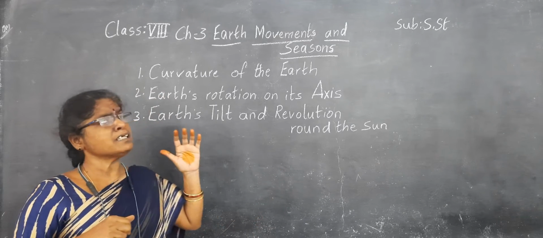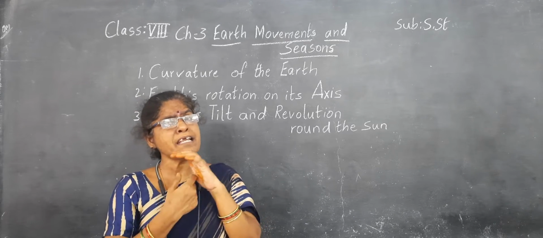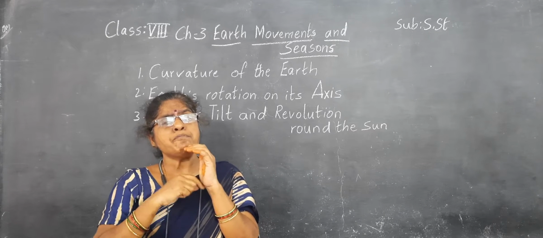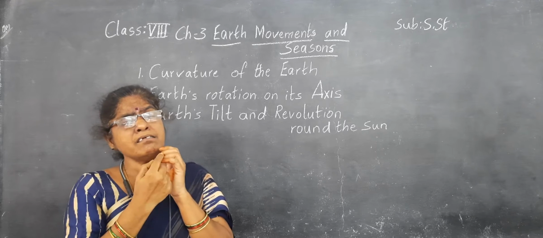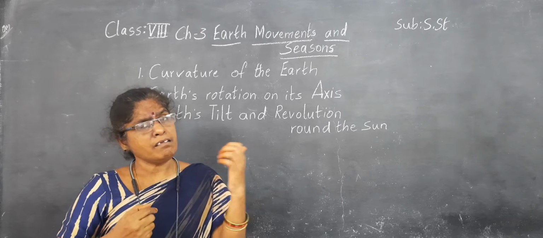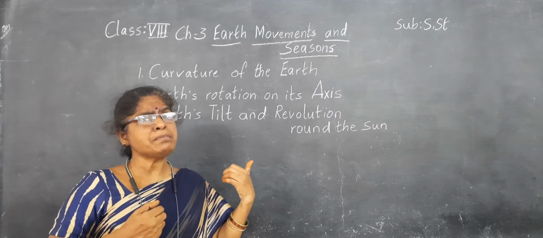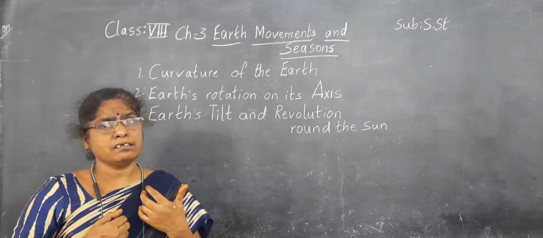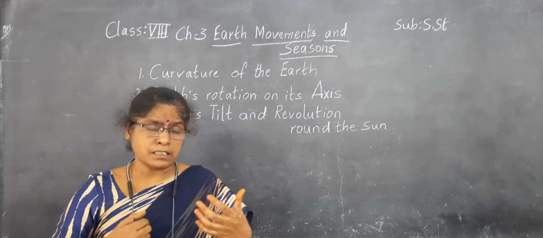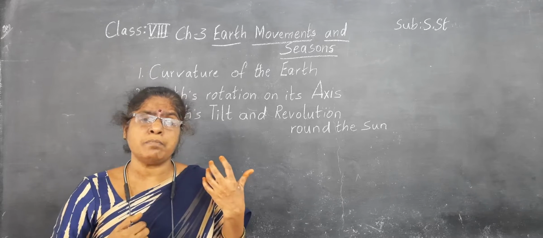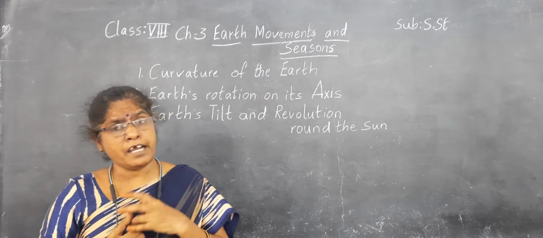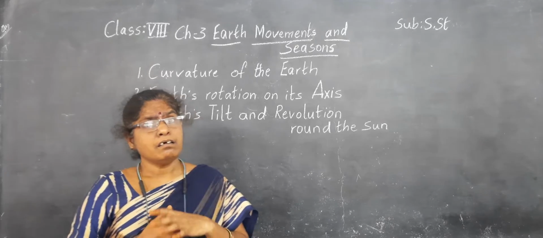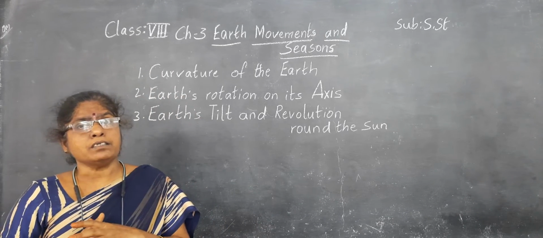While the earth is rotating on itself, the face which faces the sun has light, and the face which is away from the sun is in the dark. That means the day and night are caused by the rotation of the earth.